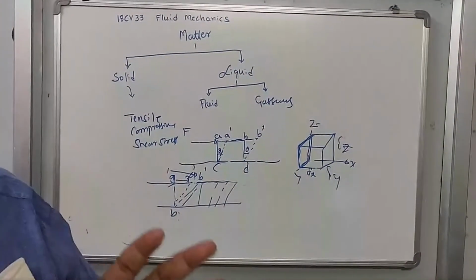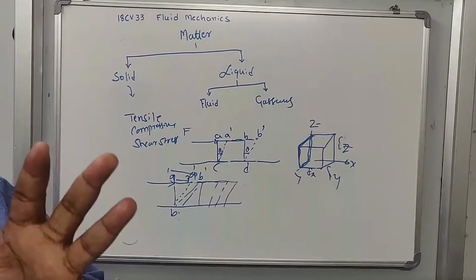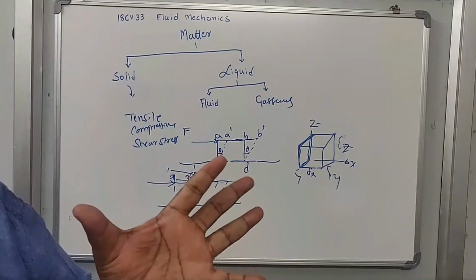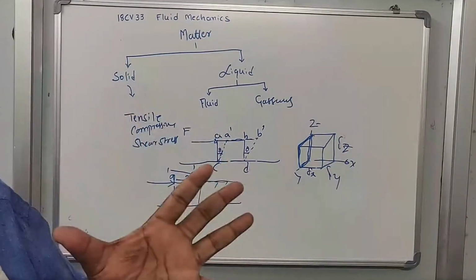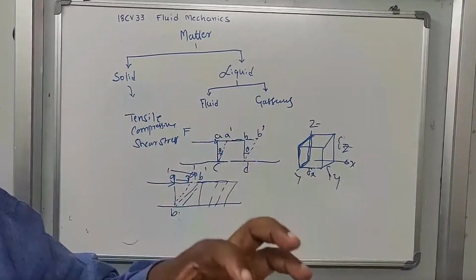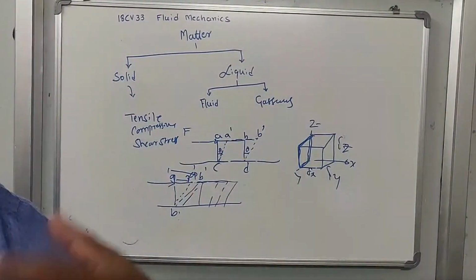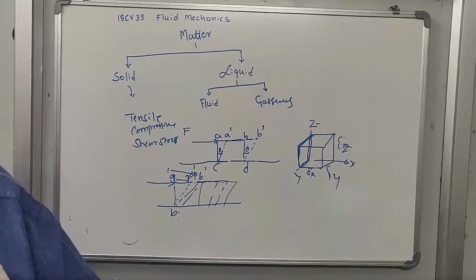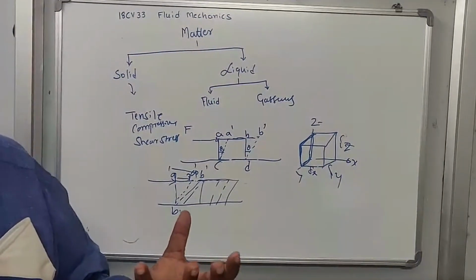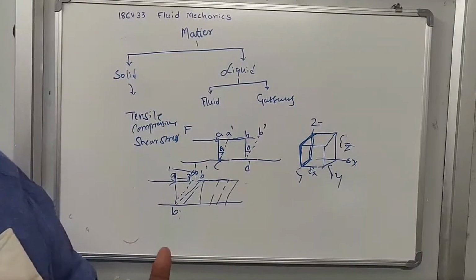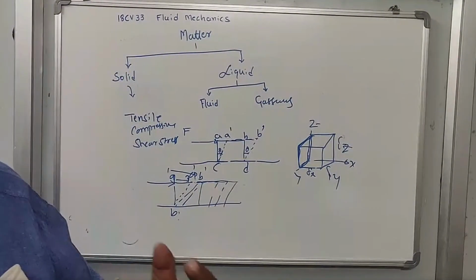Fluid is capable of flowing. It doesn't have any definite shape, but it can take the shape of the vessel it is put in. If it is put in a rectangular vessel, it will take the rectangular shape. If it is put in a square vessel, it will take the square form. Or in a circular ball, it has the circular shape. This is the first property.